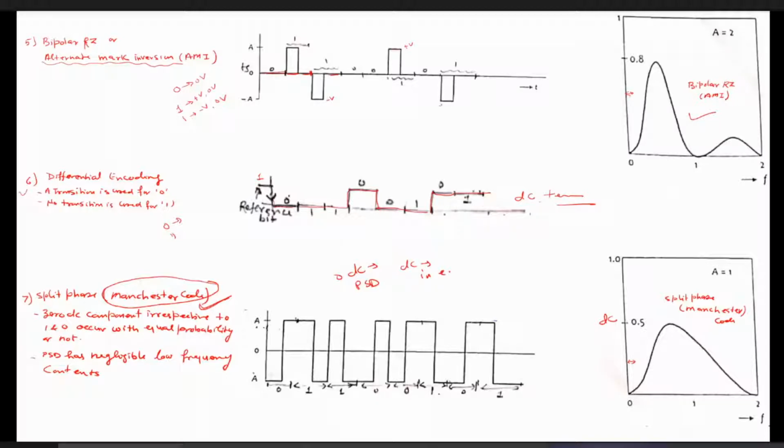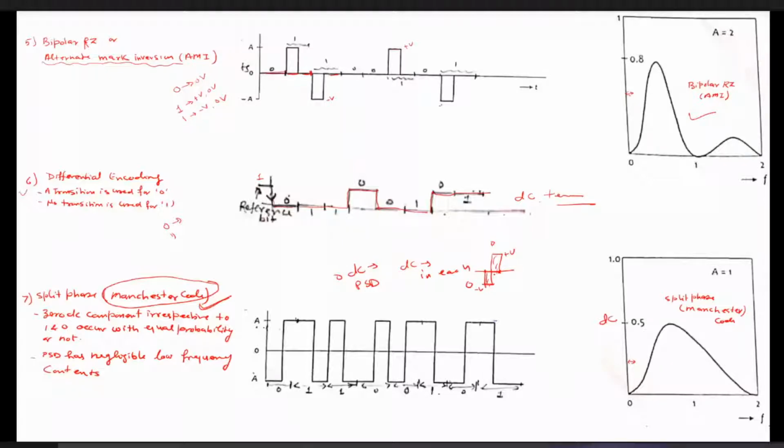Suppose 0 is represented by half the period at minus V volt, and the next half period at plus V volt. If 0 bit duration is from here to here, the first half bit duration is minus V volt and the next half bit duration is plus V volt. So ultimately this area gets cancelled out, and we get the DC term 0 per each bit.